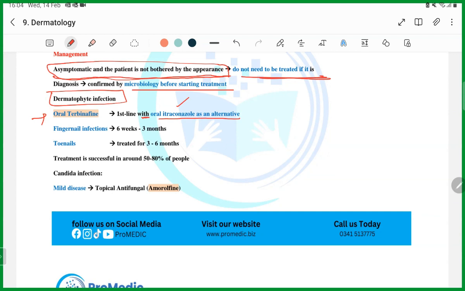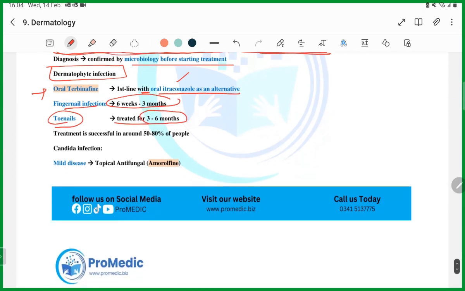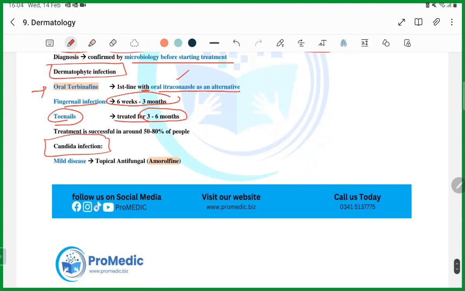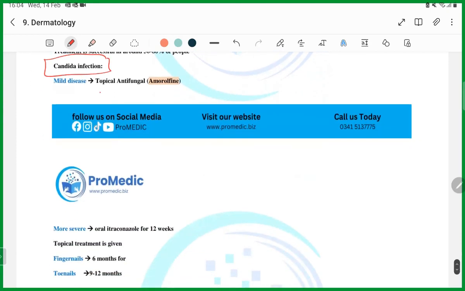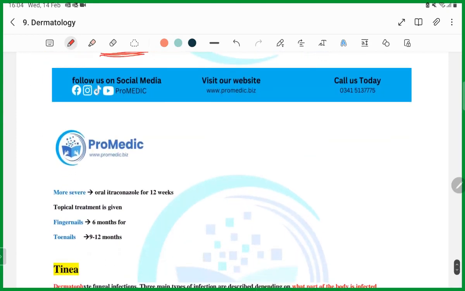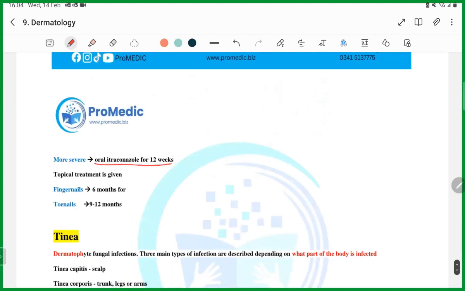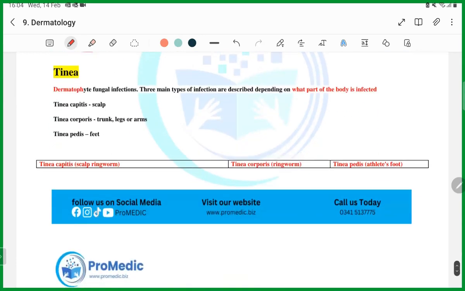If it is a fungal fingernail infection, you have to give the treatment for 6 weeks to 3 months. If it is a toenail, treatment should be from 3 to 6 months, guys. Then, if it is a candida infection, you can use topical antifungal, but if it is severe, oral itraconazole for 12 weeks. Then topical treatment can be given for 6 months, and for toenails 9 to 12 months, sorry.